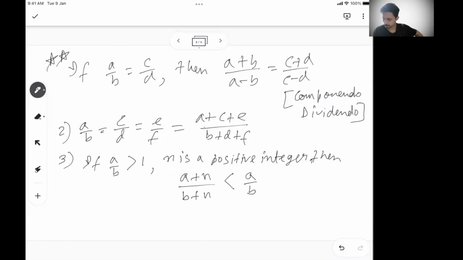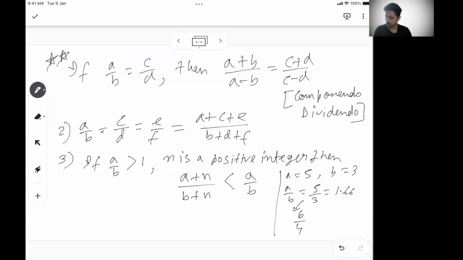Let's say I take A by B greater than 1, right? So I'll show you an example. Let's say A equals 5, B equals 3. So A by B is 5 by 3, or let's say 1.66. Now if I add 1 to both, it will become 6 by 4. So 5 by 3 becomes 6 by 4.